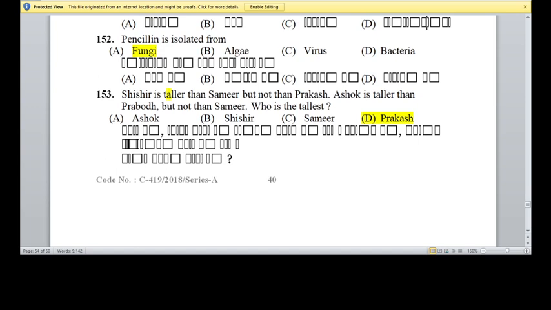Now question 153 is the reasoning section. Shashir is taller than Samir but not than Prakash, and Ashok is taller than Prabodh but not than Samir. Who is the tallest? Option D, Prakash is the tallest among them. Answer D is the right answer.